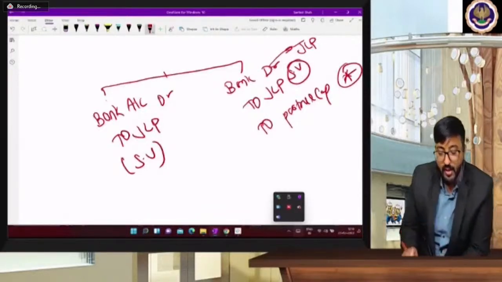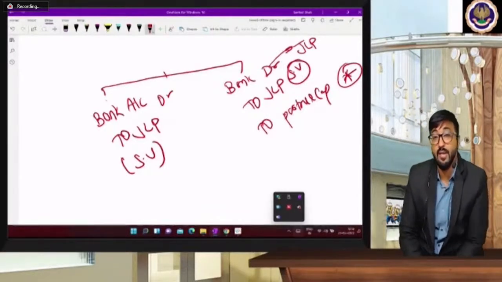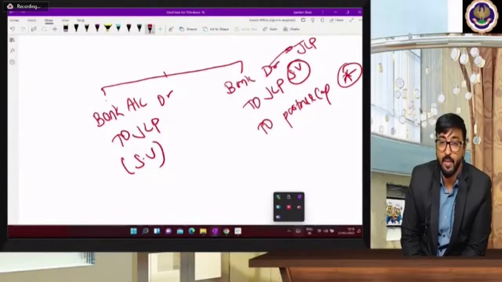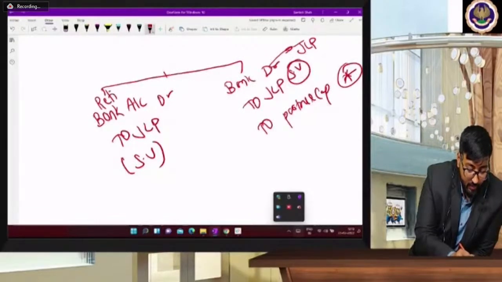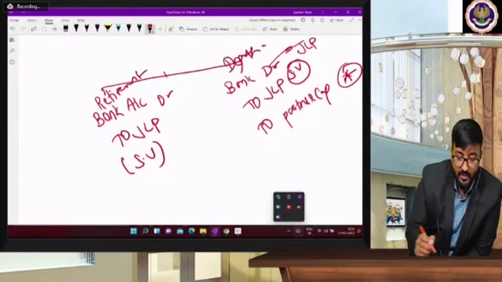Bank account debit here, it's the joint life policy amount. The policy amount you will get in case of death, and in case of retirement, you are getting the surrender value. So retirement, surrender value, and in case of death, you are getting the policy amount.